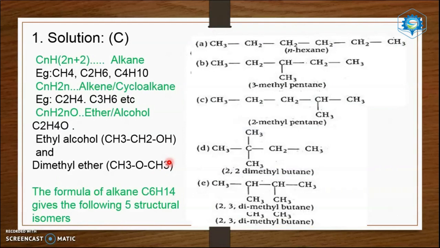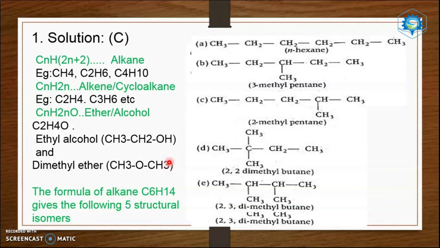C is the answer. There are 5 isomers. C6H14 belongs to an alkane. So you can identify the alkane because it's a 6 carbon atom alkane. Therefore, there may be 5 isomers.